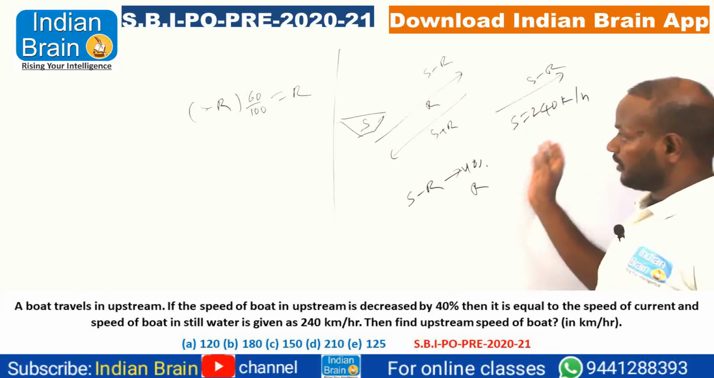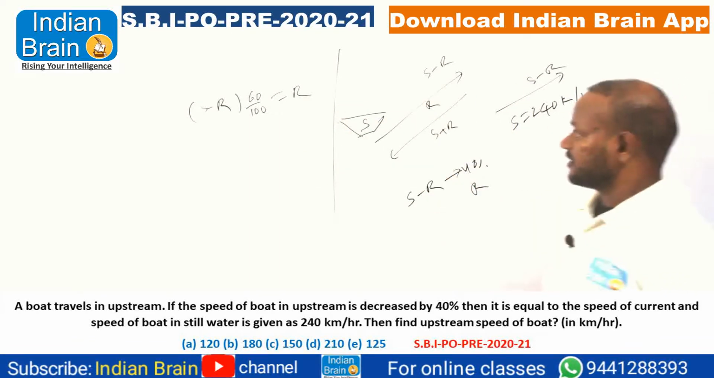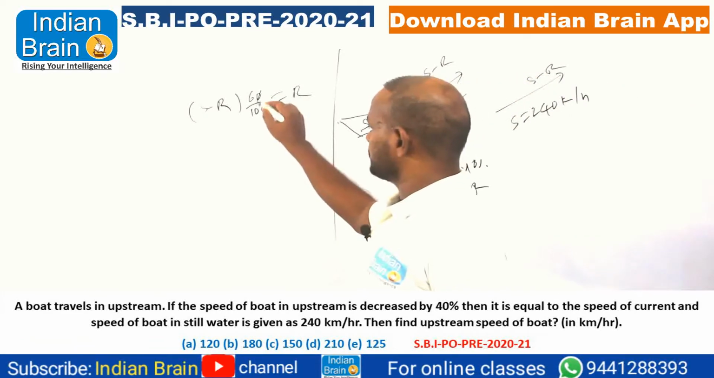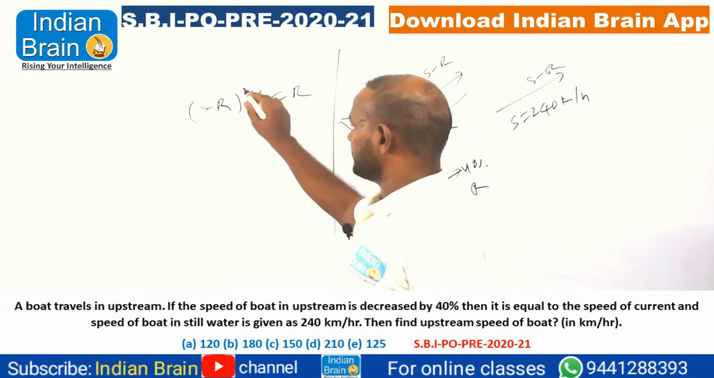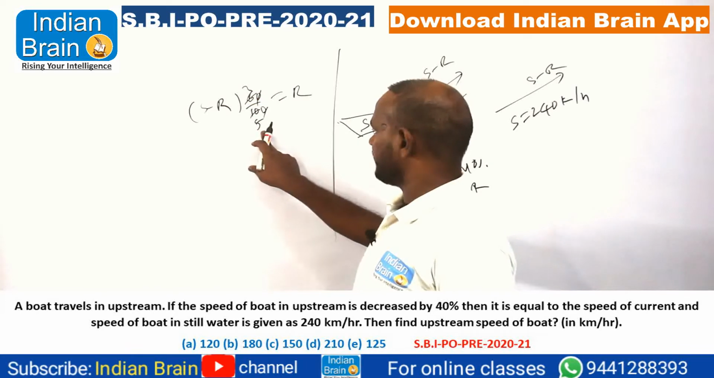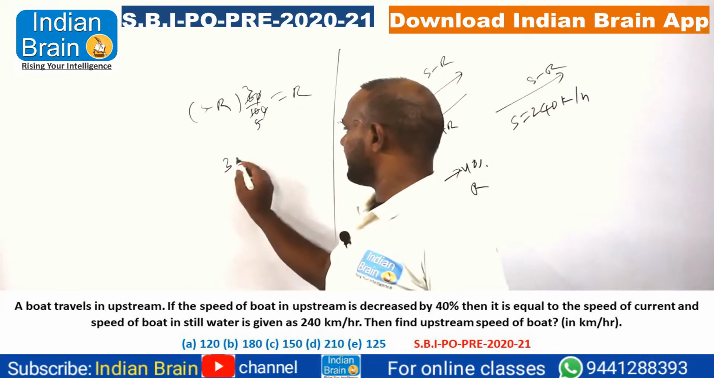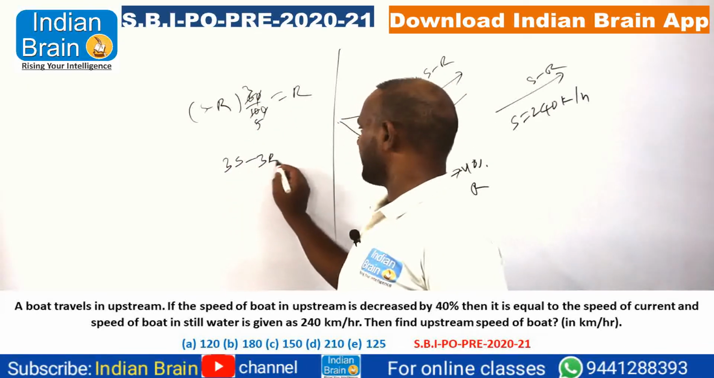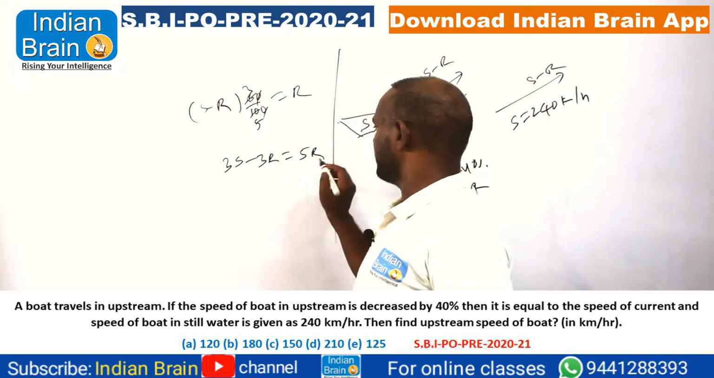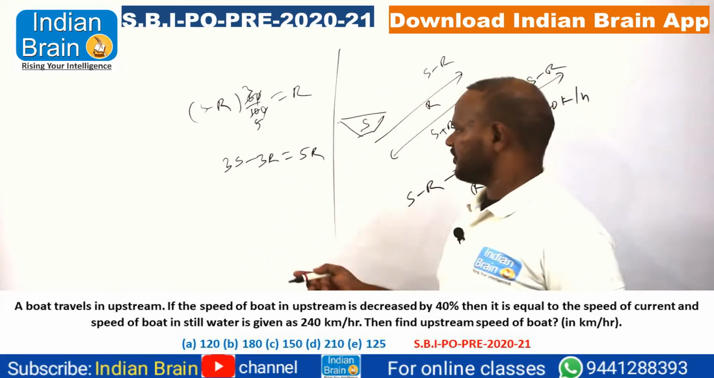That's why before substituting, go for the simplification part here. The 0s get cancelled. 2 times 3, 2 times 5. That's why this 5 should be multiplied to R. Right? So 3S minus 3R is equal to 5R. We are getting the particular equation. In that we will have the S value.